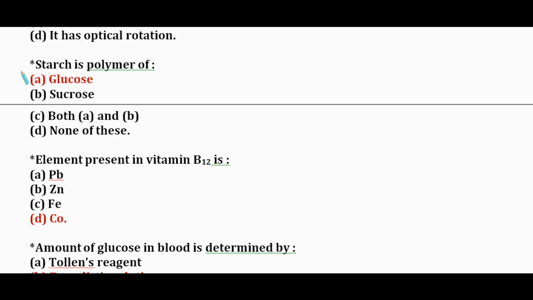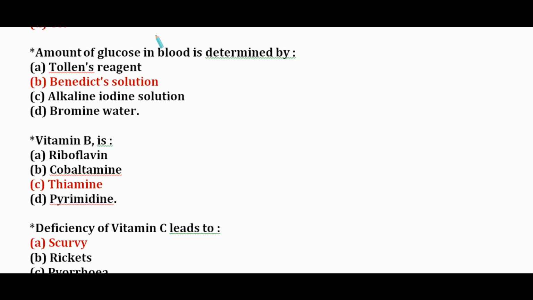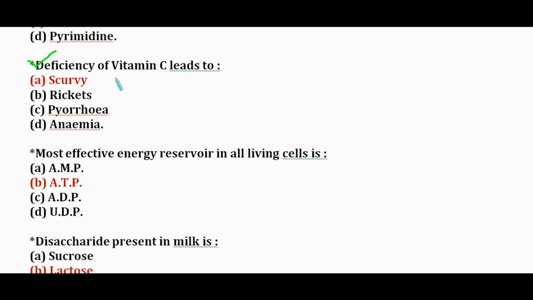Next, starch is a polymer of glucose. Element present in vitamin B12? It is cobalt. Amount of glucose in blood is determined by Benedict's solution. Vitamin B1 is thiamine. Deficiency of vitamin C leads to scurvy. Most effective energy reservoir in all living cells is ATP.